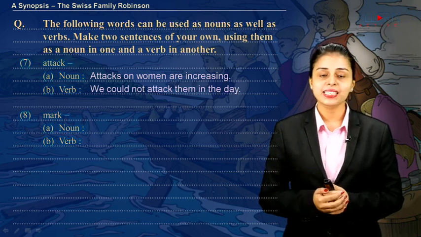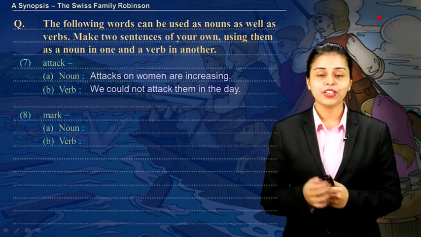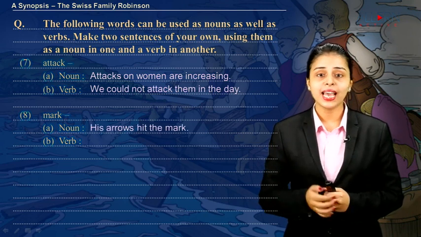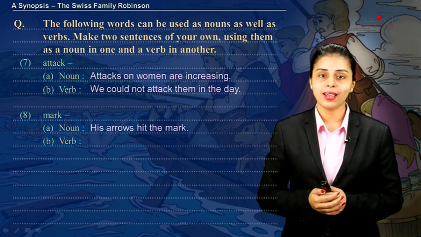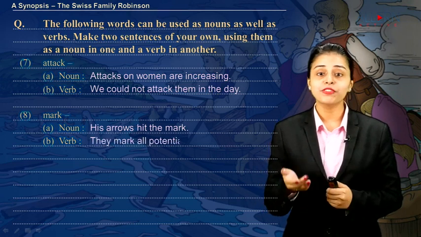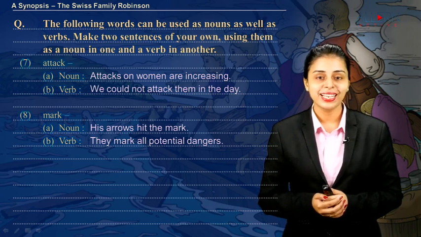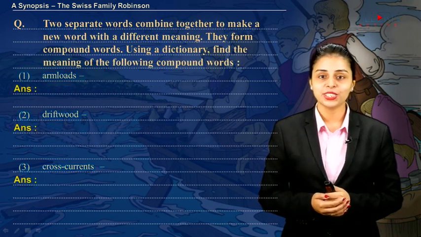The next word, mark. If we have to use it in a sentence as a noun, this is how you could write a sentence. His arrows hit the mark. The next one, as a verb, they mark all potential dangers. Now moving ahead to the next question.